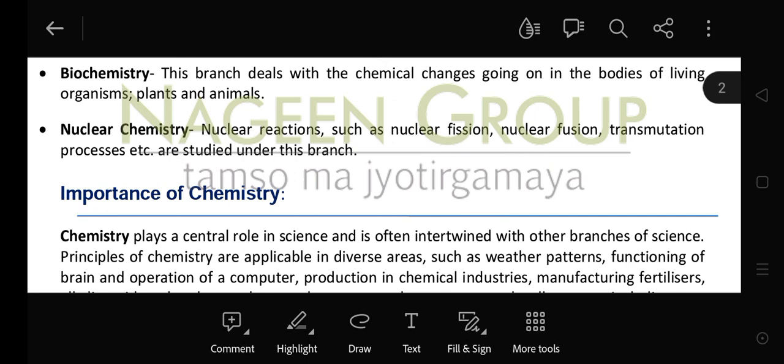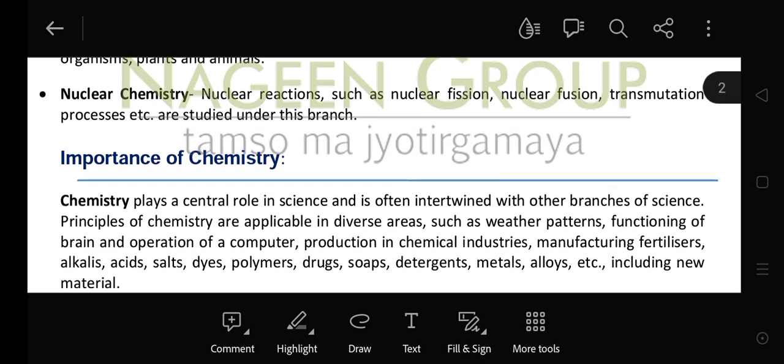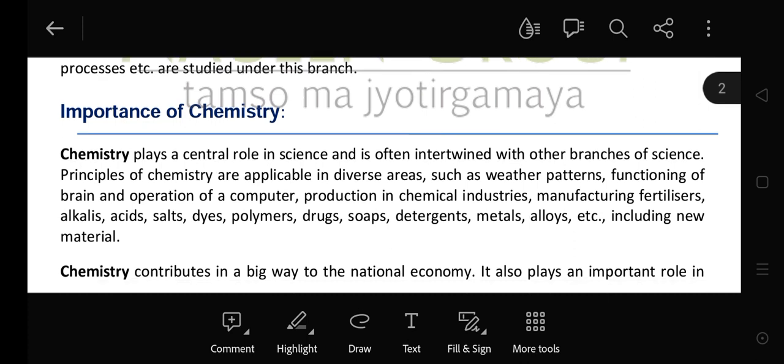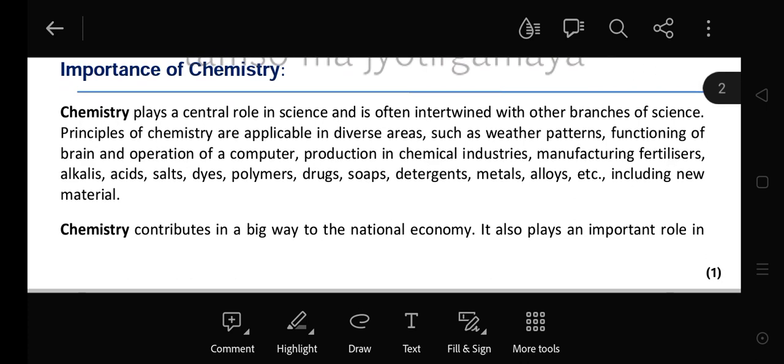Now, all the nuclear reactions such as nuclear fission, nuclear fusion, transmutation processes are all studied under this branch. Now, next is the importance of chemistry. Now, what is the importance of chemistry? As you all know, chemistry plays a central role in science and is often intertwined with other branches of science. ये other branches के साथ भी क्या है?